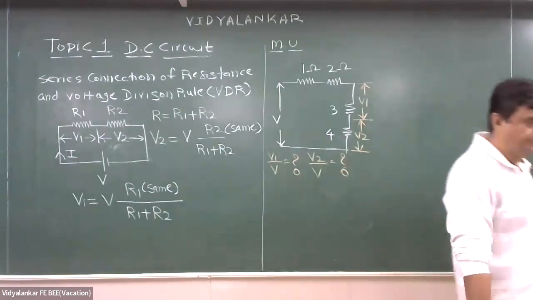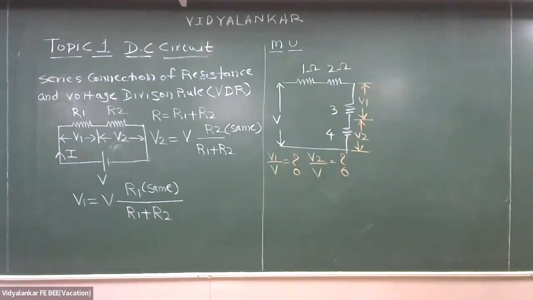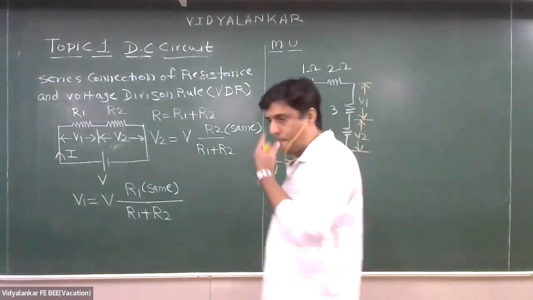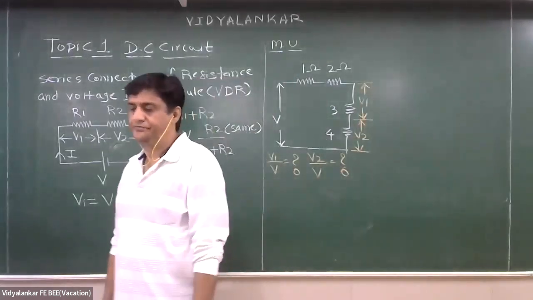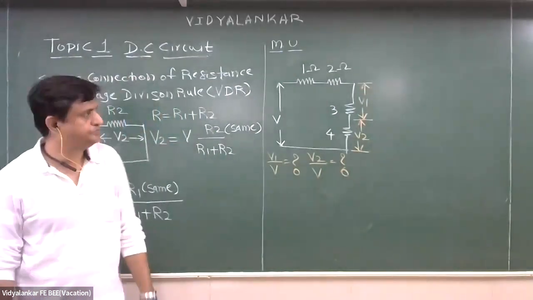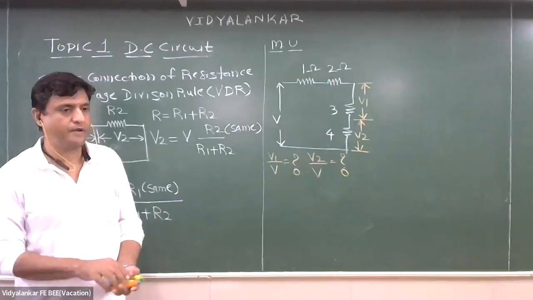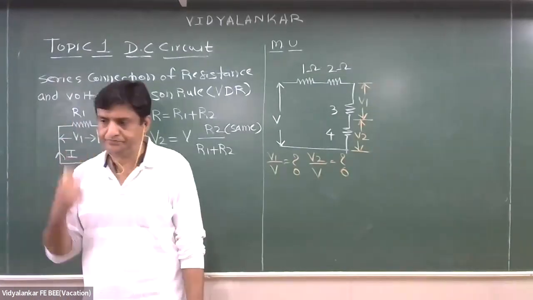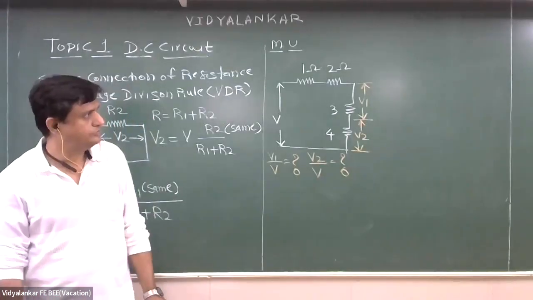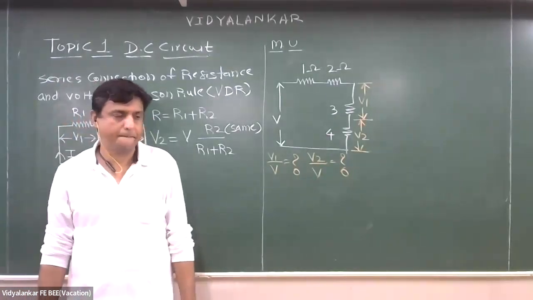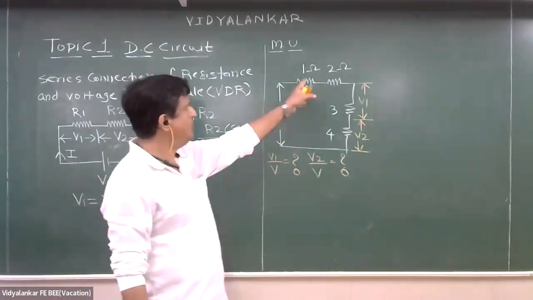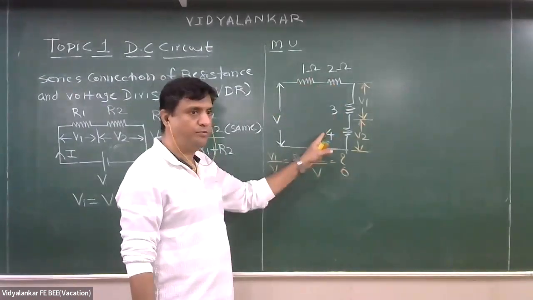Your first question in BEE. One ohm, 2 ohm, 3 ohm, 4 ohm.